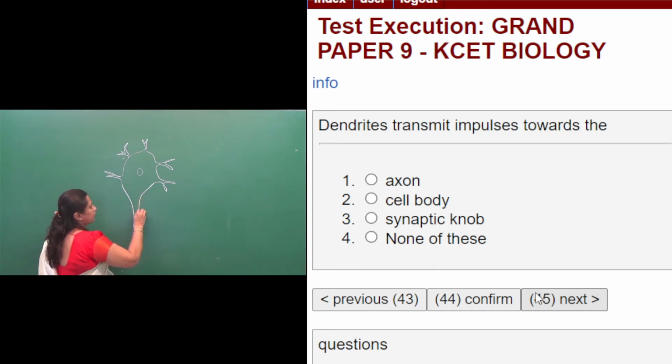Arising from the cell body is another long process that is called the axon.